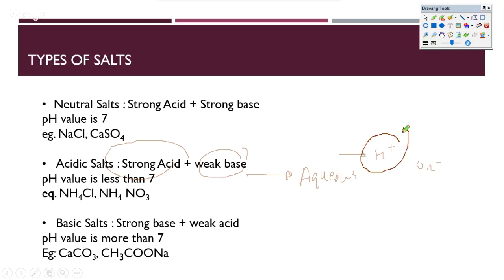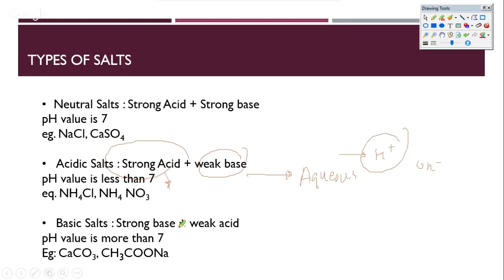So there will be more amount of H+, for example from NH4Cl. The Cl- will not take in H+ from water, but NH4+ will not be able to produce so much OH-, and therefore whichever is stronger will exhibit its strength inside the aqueous solution, and you will find that this salt will become an acidic salt.